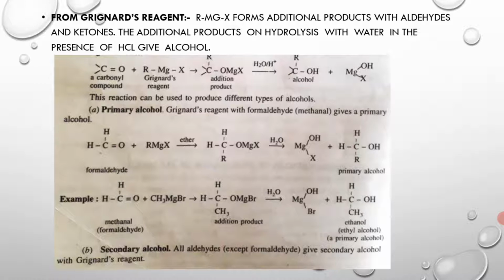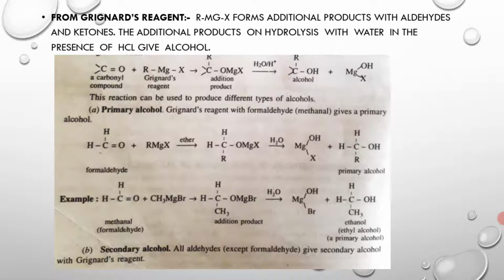For example, formaldehyde on treating with CH3MgBr gives an addition product, which on hydrolysis gives ethanol, that is ethyl alcohol, a primary alcohol.